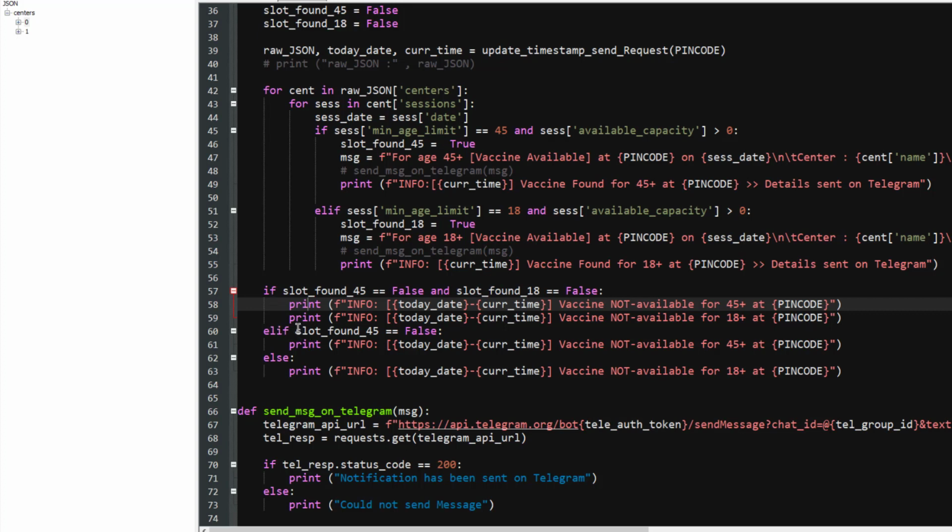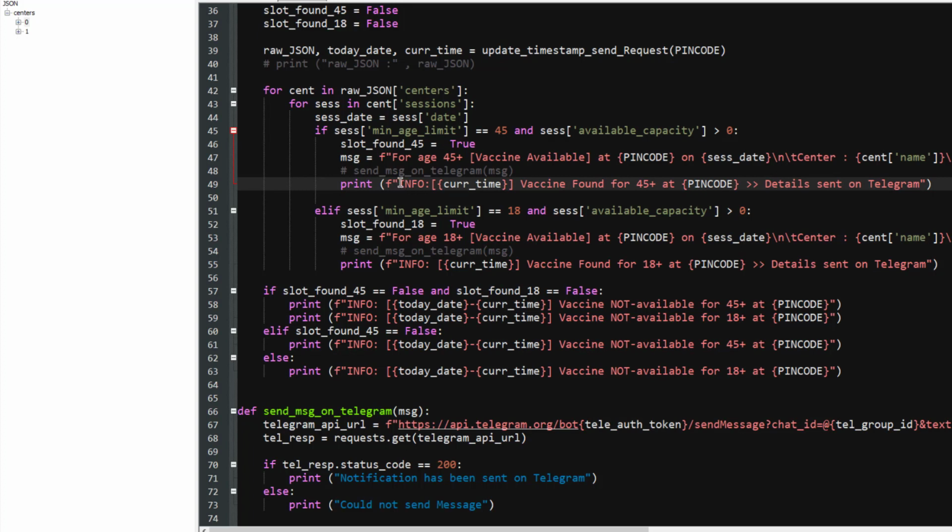Elif, the second condition: if slot_found_45 is false, that means we got the vaccine slot available for 18 but 45 is false. Then I will simply print that vaccine is not available for 45 plus at this particular pin code. Otherwise, only one option is left, which is that for 18 plus also the vaccine is not available. If none of these cases is true, then definitely it will come as vaccine available. Whenever a vaccine is available, I will send that vaccine was found at this particular pin code and details were sent on Telegram.